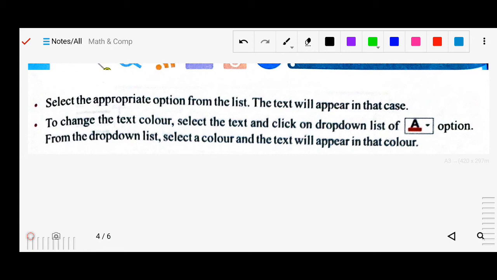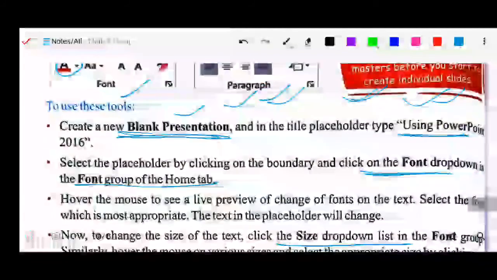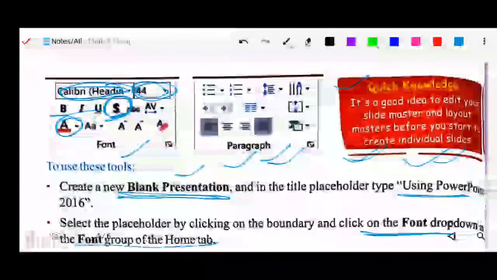To change the text color, select the text and click on the drop down. Whatever color you choose from this drop down menu will be applied. So this is how to do some formatting. Here we just learned in this section how to format, so here we can format the font, and the paragraph.